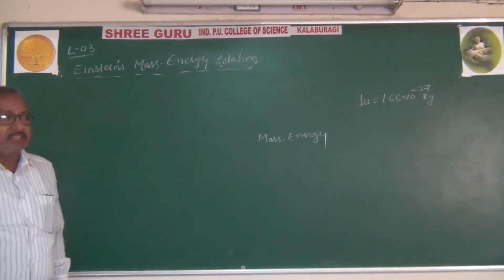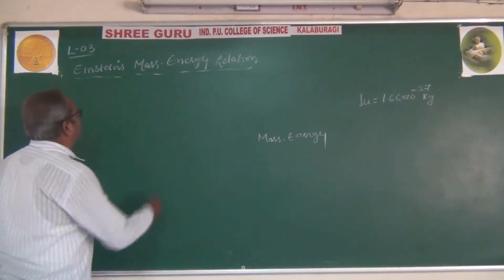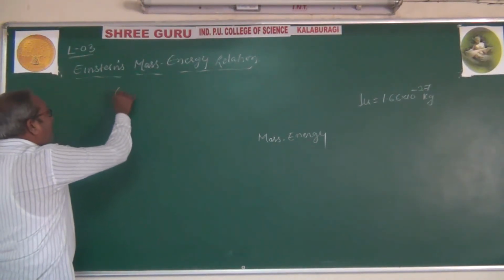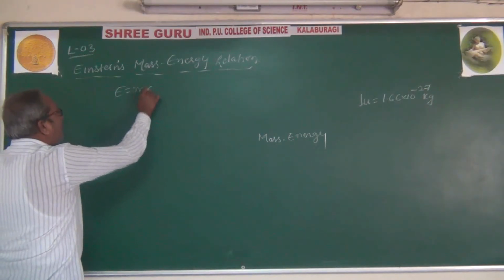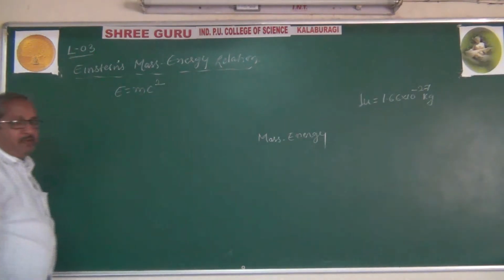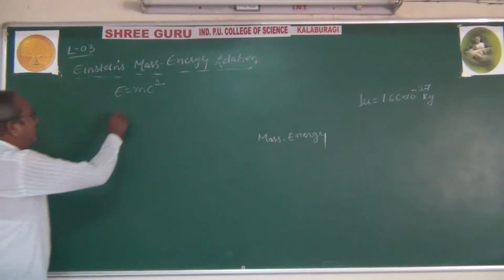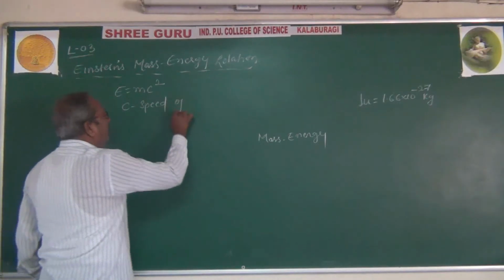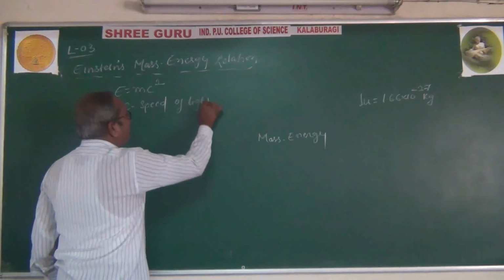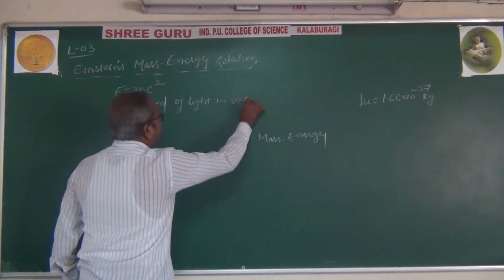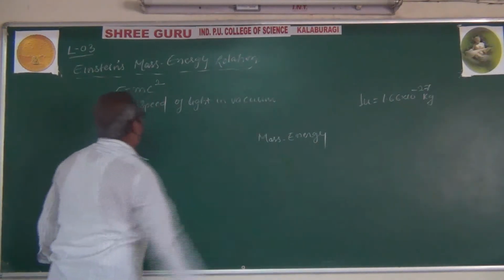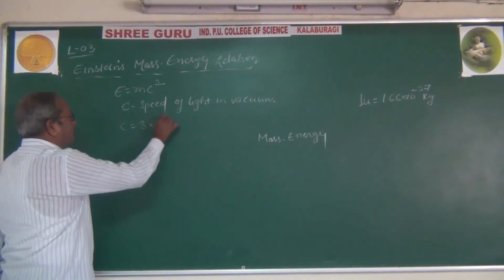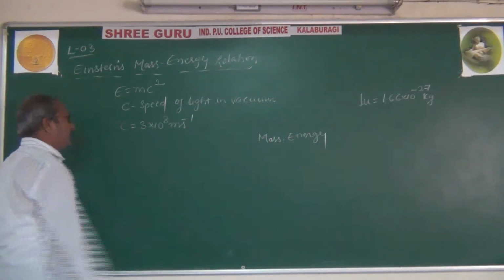Based on this, he gave one equation which we call Einstein's mass energy relation, and that is E equal to mc square, where m is the mass and c is the speed of light in vacuum, which, as you know, is equal to 3 into 10 raised to 8 meter per second.